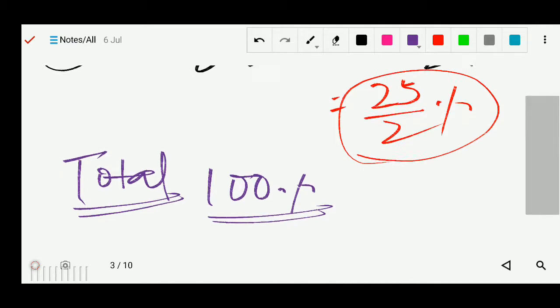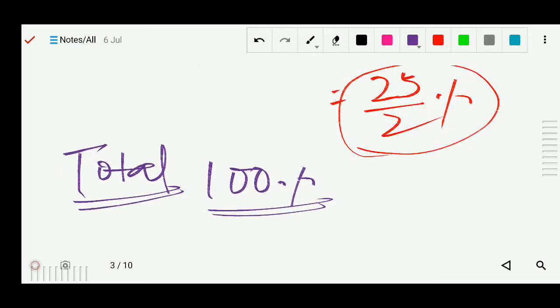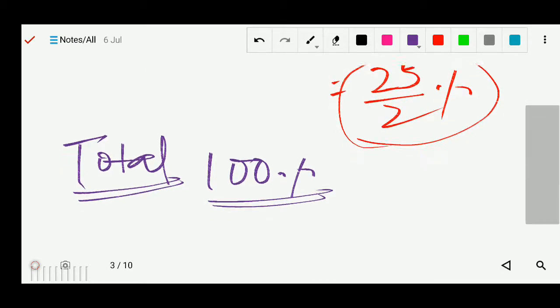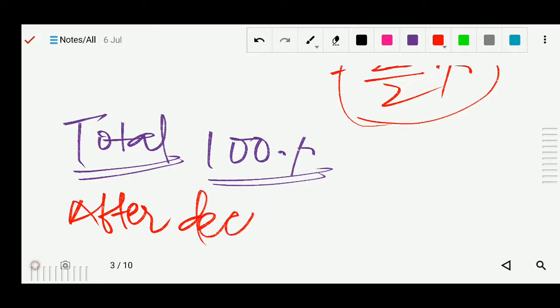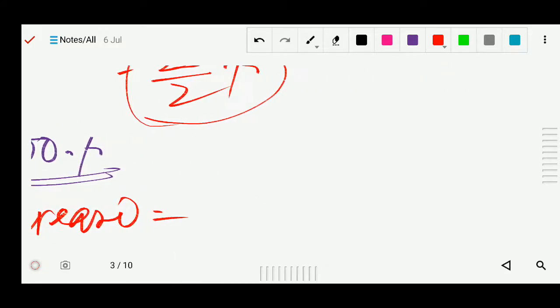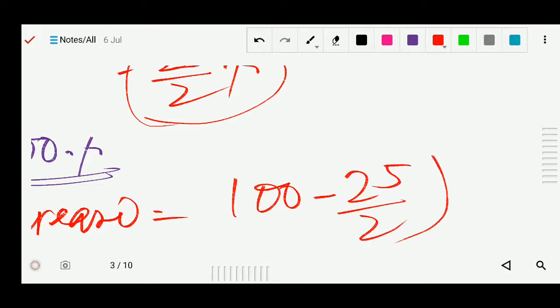अब आप ये देखो, इस 100% में से अभी कितना कम हो गया? 25/2. So after decrement we will find, so after decrease, here in 100% we will subtract this. So 100 minus 25/2, we will subtract this.